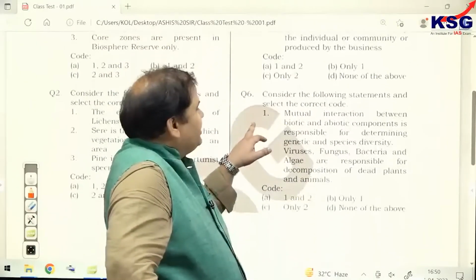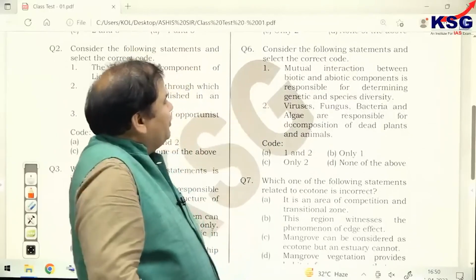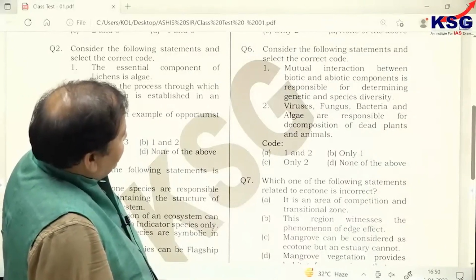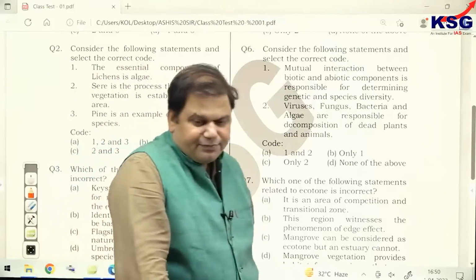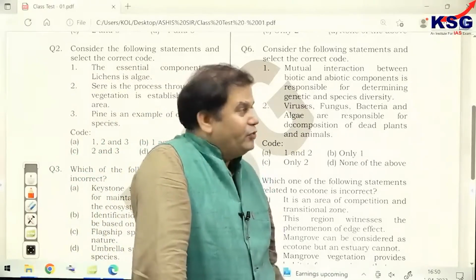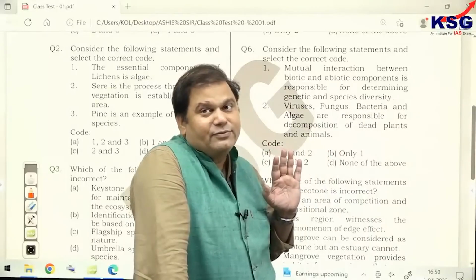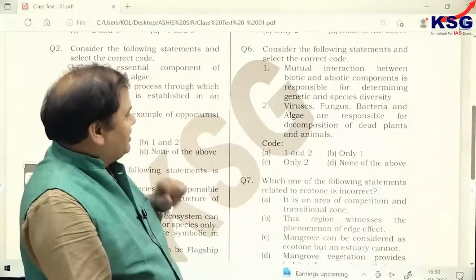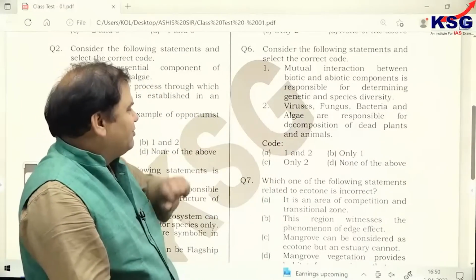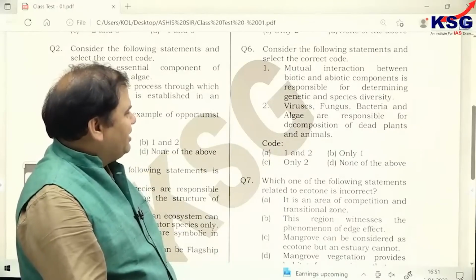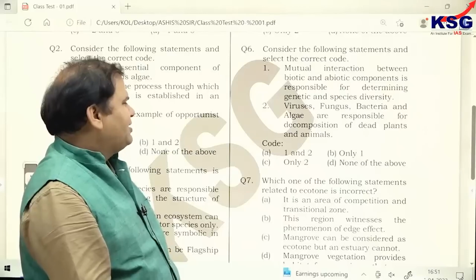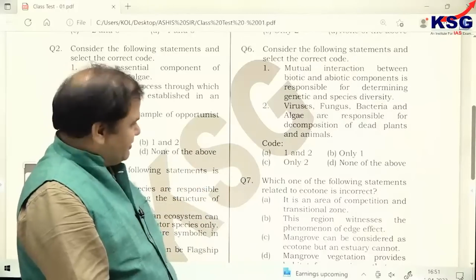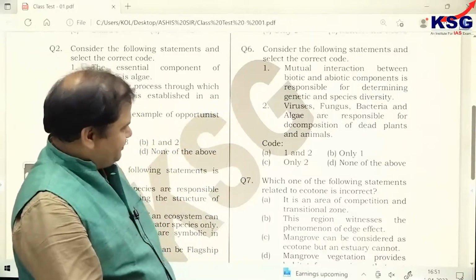Now, next question. Consider the following statements and select the correct code. Mutual interaction between biotic and abiotic components is responsible for determining genetic and species diversity. Now see, mutual interaction will be responsible for determining both, what kind of species would be present in that area and what can be the genetic variation between them. But the second statement is wrong, that viruses, fungus, bacteria and algae are responsible for decomposition. Viruses are not responsible. Algae are not responsible. It's bacteria and fungus which would be responsible. So only one would be the correct answer.